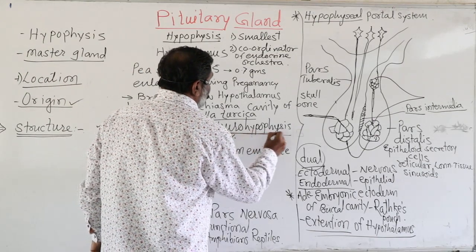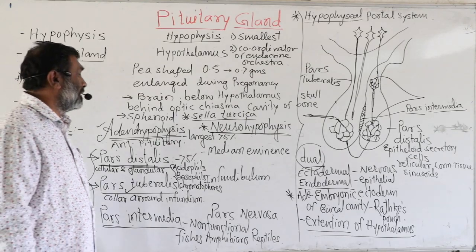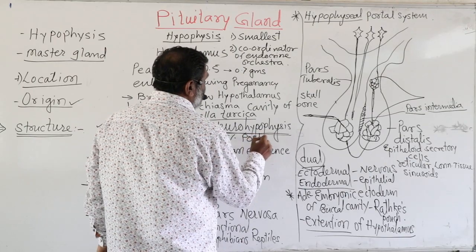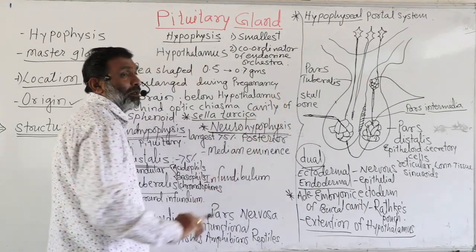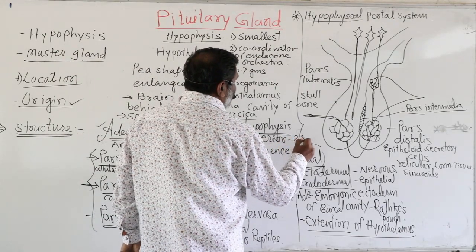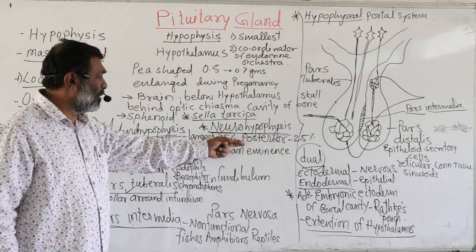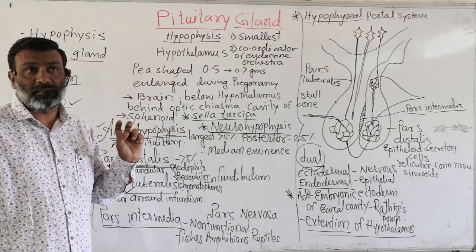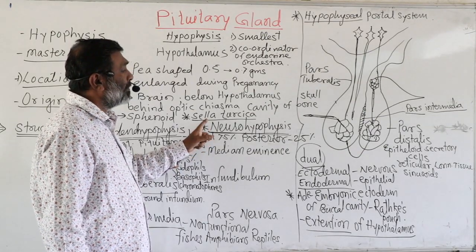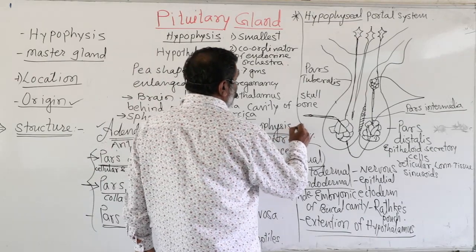It is again formed by two types of cells: the majority are nerve cells and some are epithelial cells. Because of the presence of nerve cells, it is also called a neurohaemal organ.